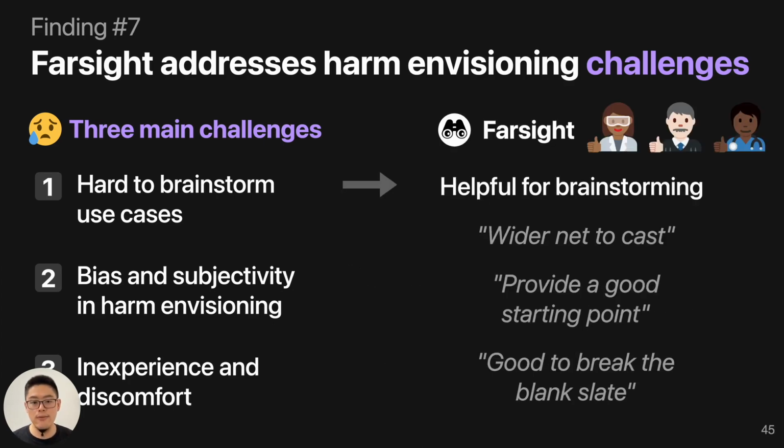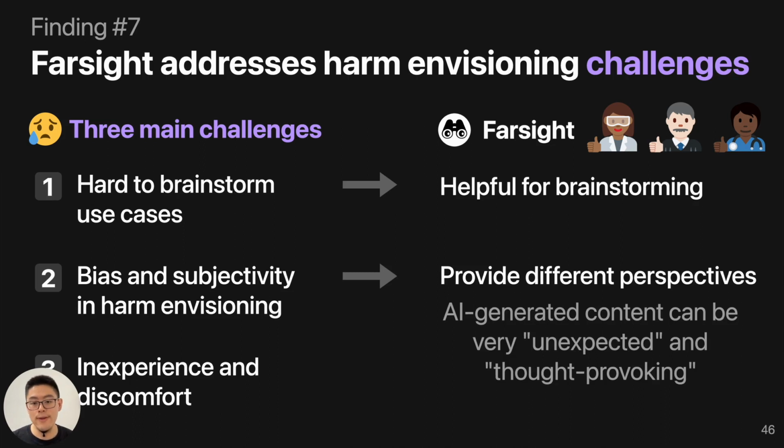And Farsight can be very helpful for some of these challenges. For example, Farsight can help users brainstorm use cases. Many participants mentioned it's very helpful to see AI-generated content, which provides a wider net to cast, or a very good starting point to break the blank slate and help them get started brainstorming more use cases, stakeholders, and harms. Also, sometimes AI-generated content can be very unexpected, and for some participants, it can be thought-provoking. It can provide a different perspective to envision harm, to break their confirmation bias or their norm, to think about other potential ways to envision harms.